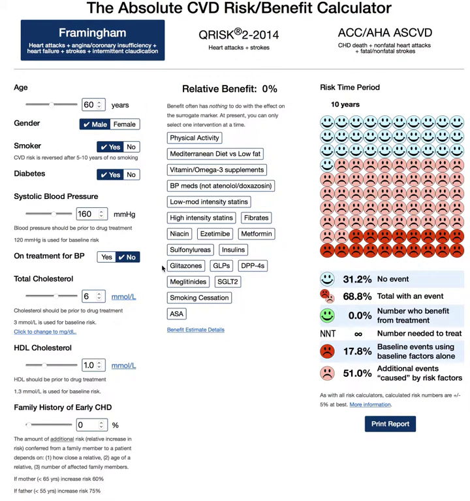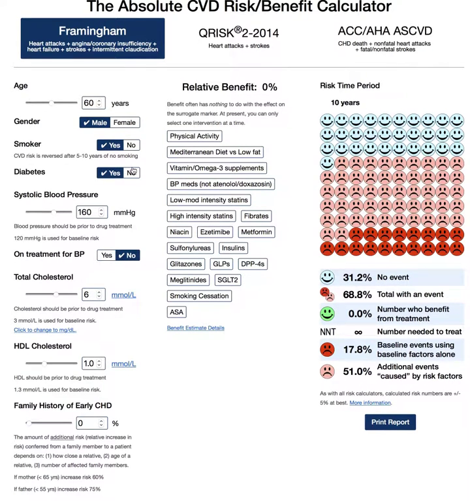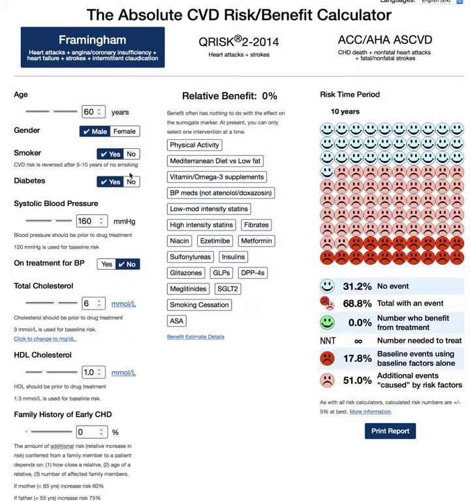First and foremost, as an aside, you'd probably want to focus on controllable risk factors such as smoking cessation. So if we change this person to a non-smoker and counsel them on smoking, it dramatically drops the risk down. Let's take away diabetes as well, just for the sake of an example here.